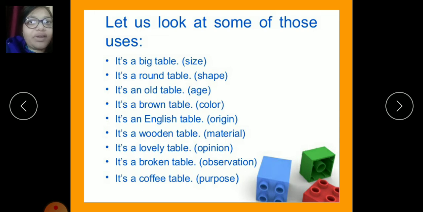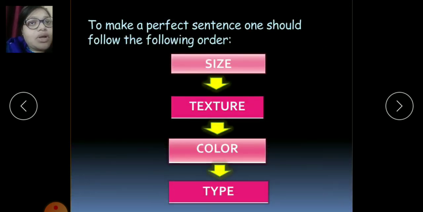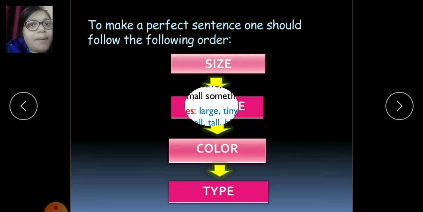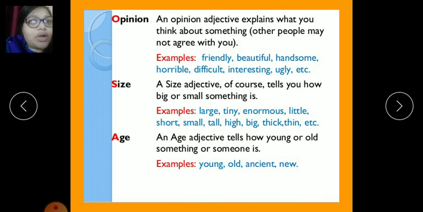So these are the various ways adjectives are used to describe shape, size, age, color, origin, material, opinion and so on. So to make a perfect sentence, one should follow the following order. First goes the size, then the texture, then the color, and finally the type. So here we will go through a few more examples.